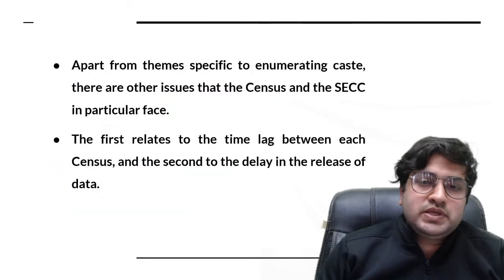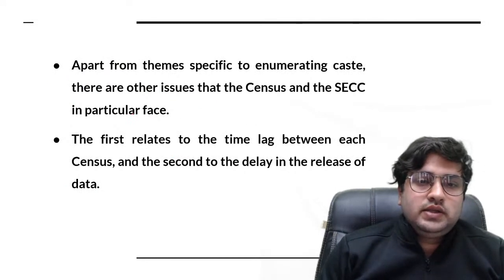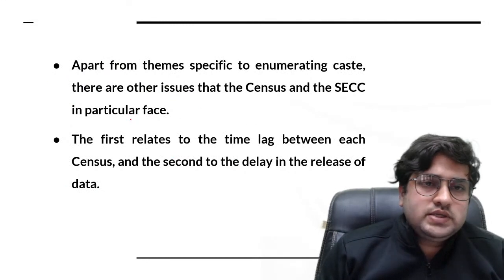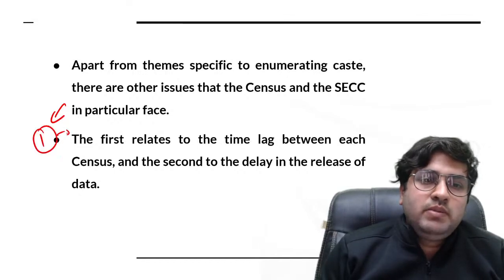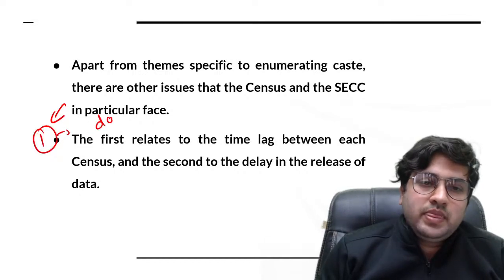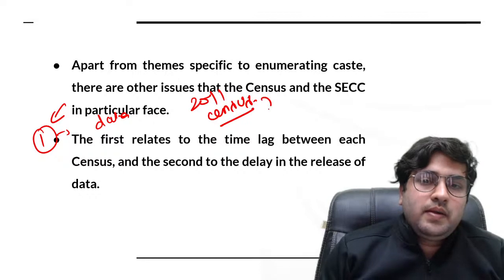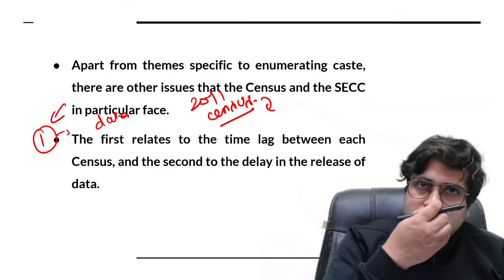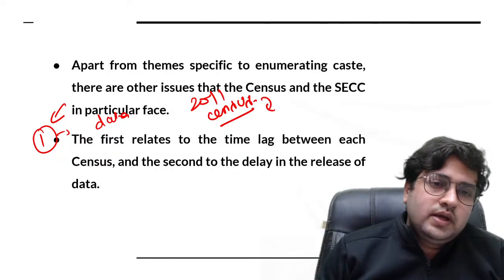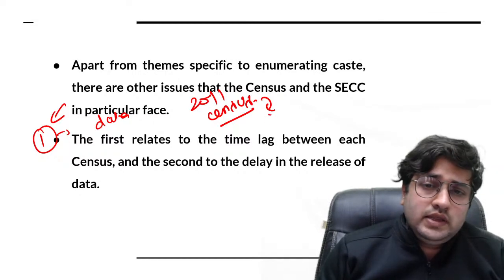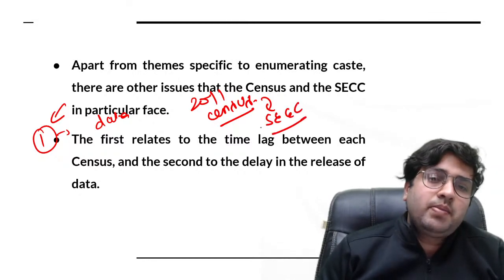Apart from the theme specific to enumerating caste, there are other points that we have to understand. The basic point is about the timely release of data. If we take the example of the 2011 census, certain data still need to be released, specifically in the context of socio-economic caste data.